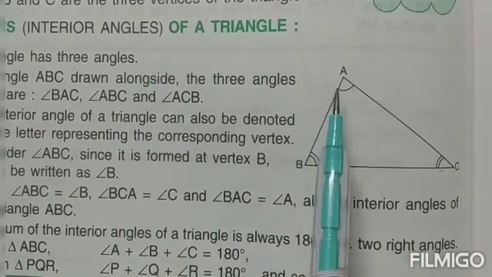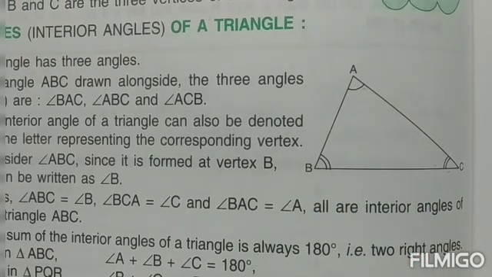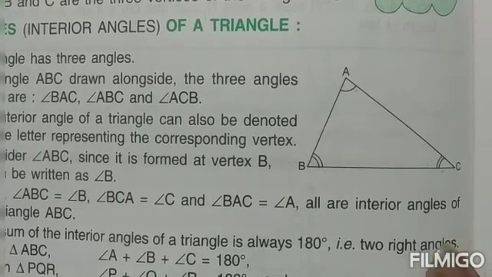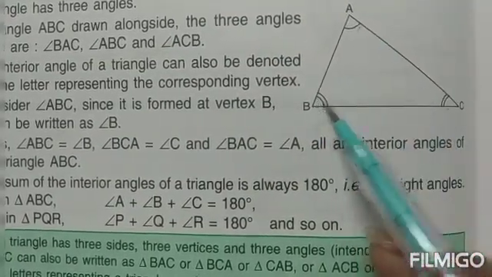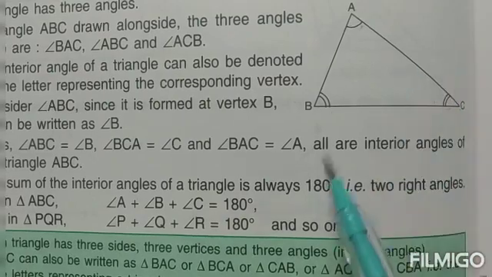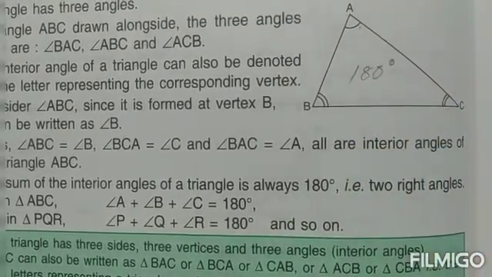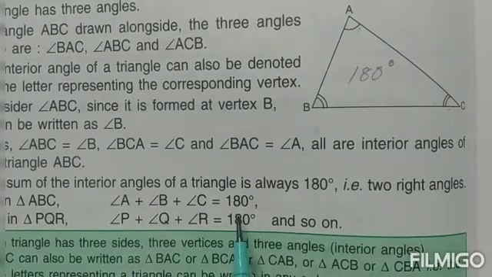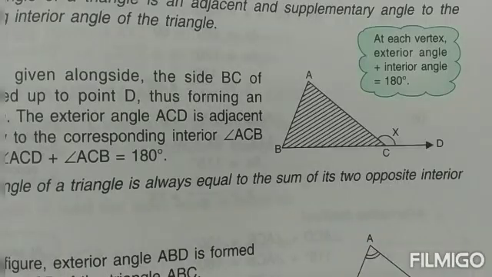As you can see, they are drawn over here, A, B and C. The sum of the interior angles is always, children, 180 degrees. You will have to keep this in mind, children, because it will help you to do all the questions that are coming up in this exercise.